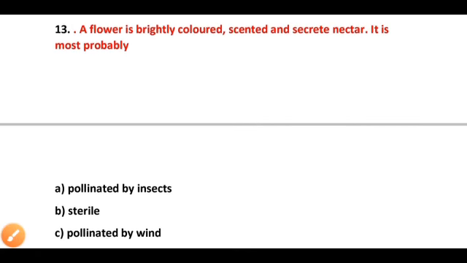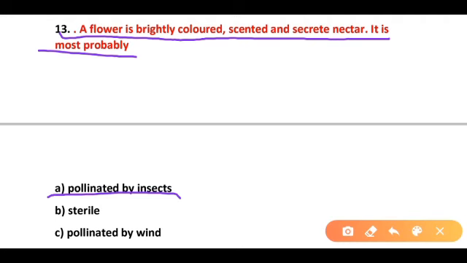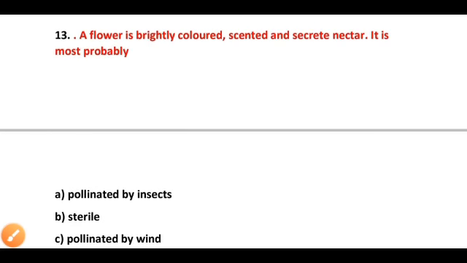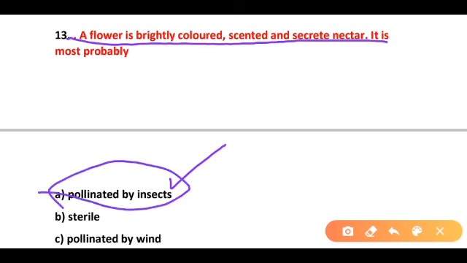Question 13. A flower is brightly colored and scented and secretes nectar. It is most probably pollinated by insect. It is sterile. It is pollinated by wind. Option D is an insectivorous plant. So correct answer is option A. A flower that is brightly colored, scented and secretes nectar is pollinated by insects.